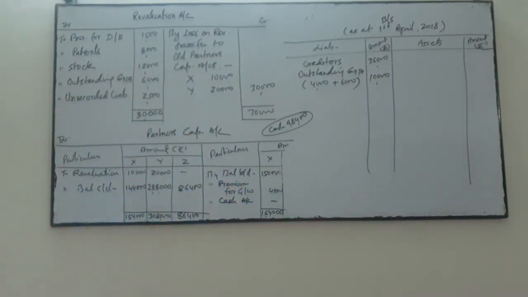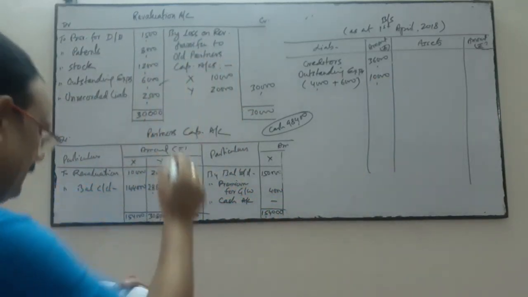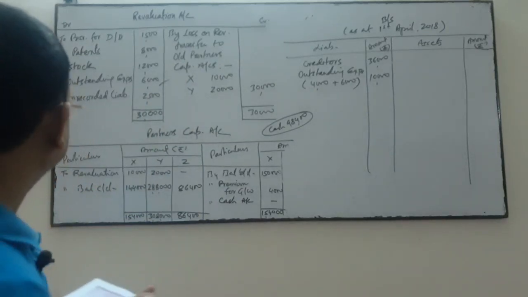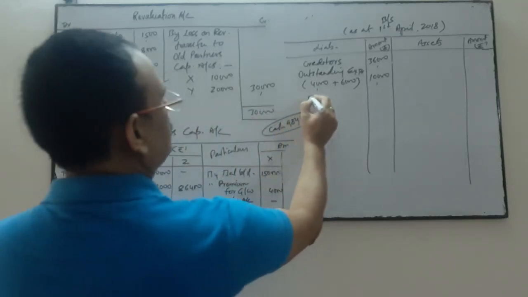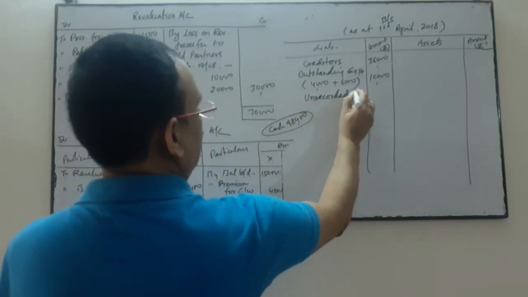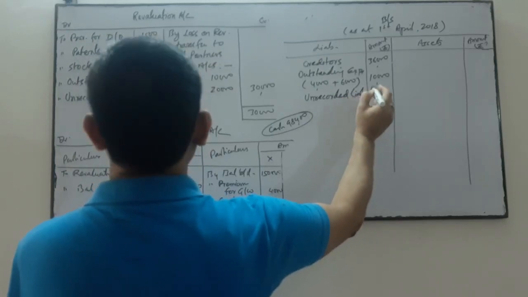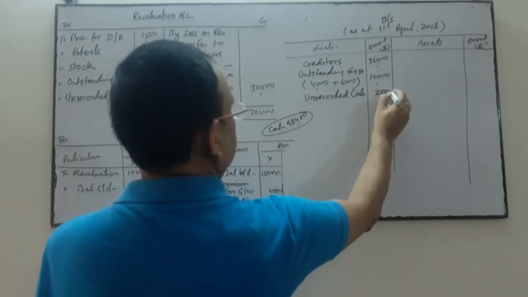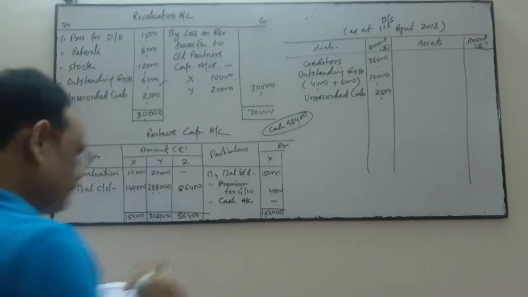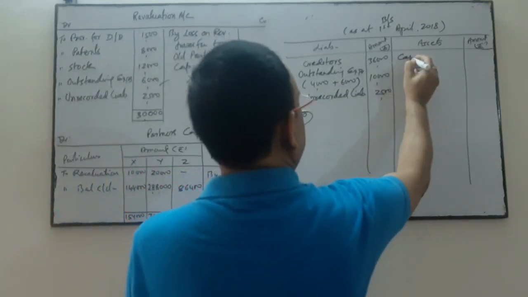You see. Now there is one unrecorded liability, which was not seen earlier. It is 2,500.